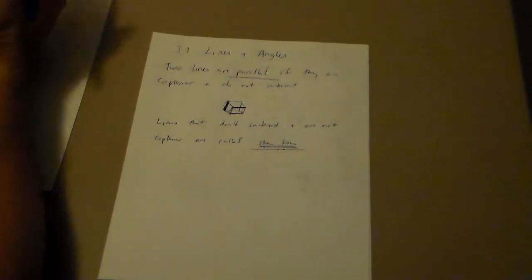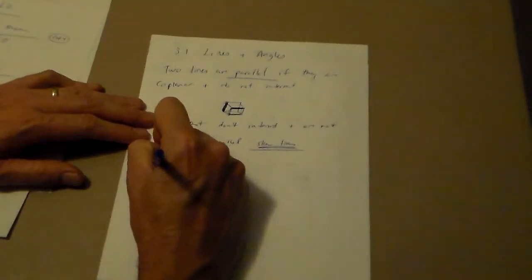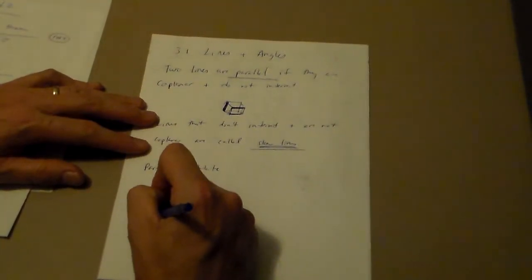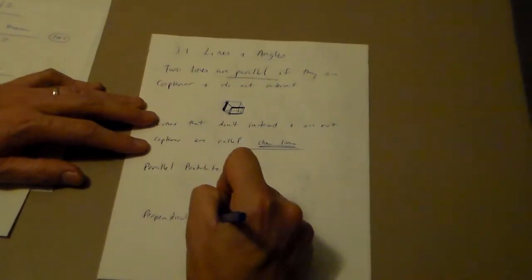So in this section, you'll have some questions. They'll ask you parallel, perpendicular, or skew, and you'll have to determine which one's which. So they have these two postulates, and these are not things that you have to memorize, but there are things that I want to talk about. One is called the parallel postulate, and another one that's just like that is called the perpendicular postulate.